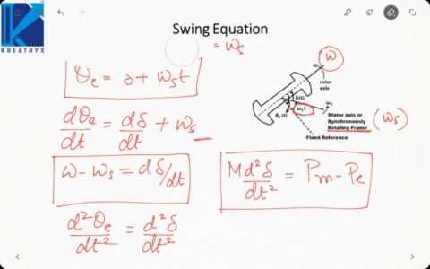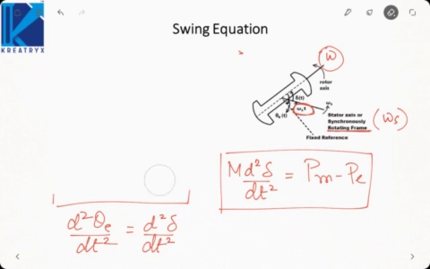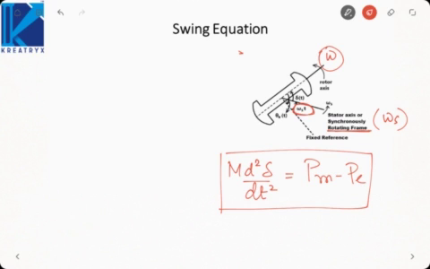Now if we substitute M in terms of H to derive another swing equation, GH by pi f d square delta by dt square will be Pm minus Pe.